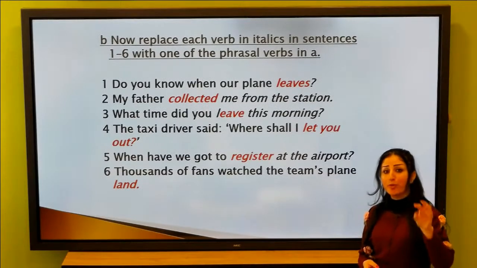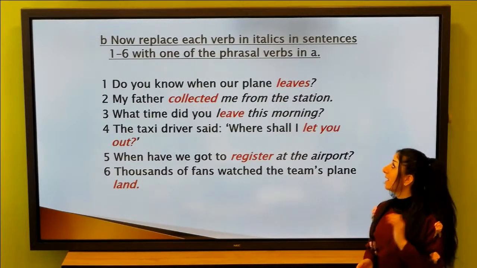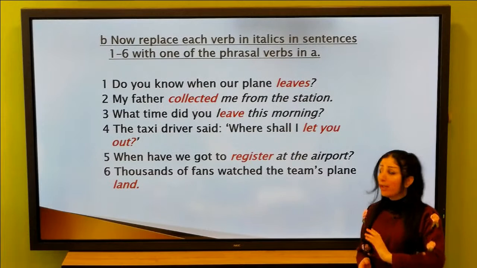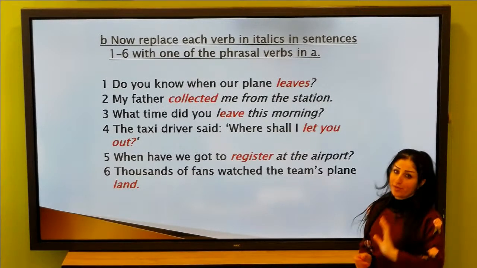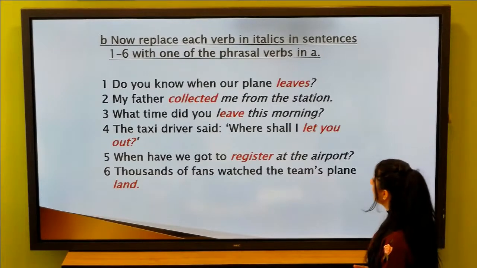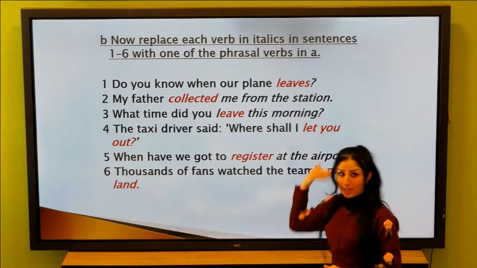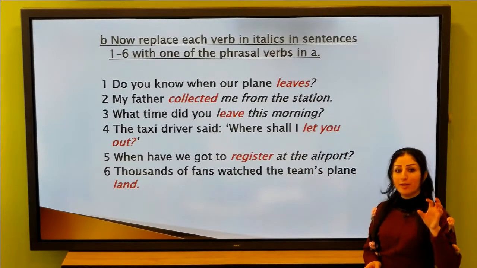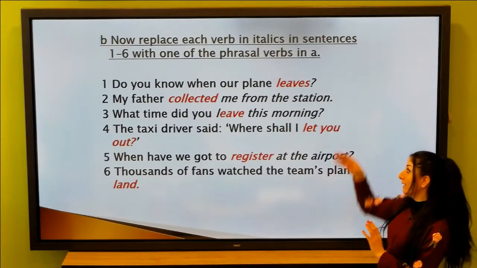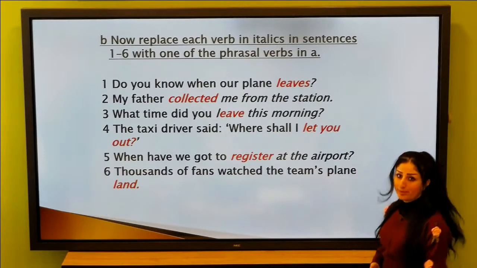It's a group or set of letters that slope to the right, used to emphasize something. In sentences 1 to 6, replace with one of the phrasal verbs in A. Okay, like we said, we had many phrasal verbs, and we will put them in these sentences.